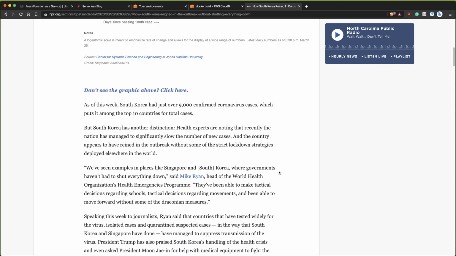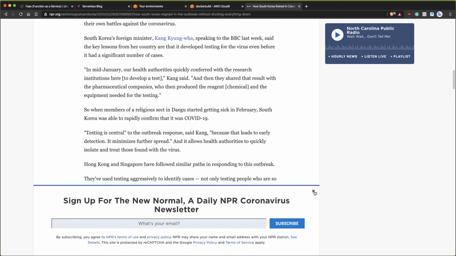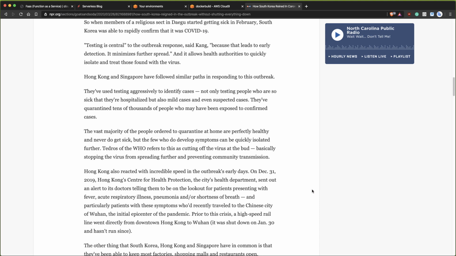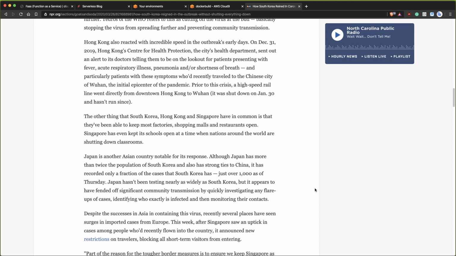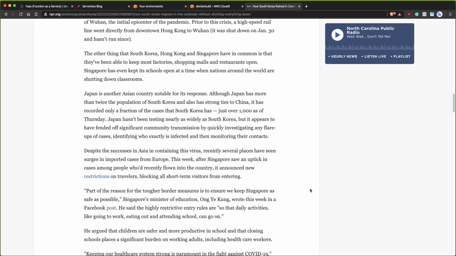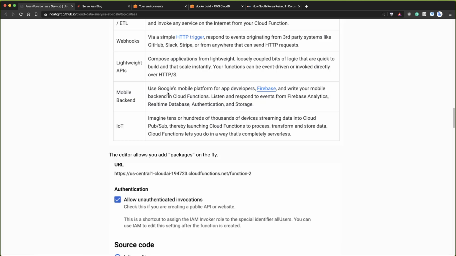Well, if you look at what South Korea is doing, they actually have integrated systems. They have checks where they're going through and doing temperature checks. They have all kinds of systems that are checking things throughout the entire country to make sure that the spread is not being put all over the place. And so this is really an example of how IoT could do the same thing.